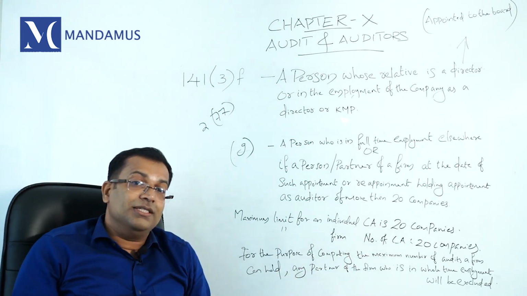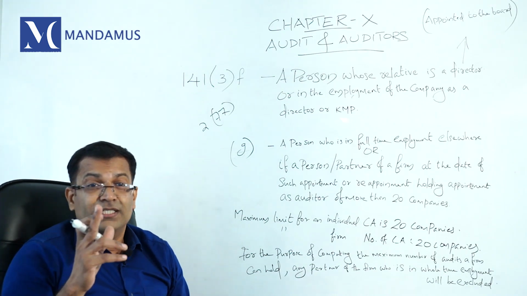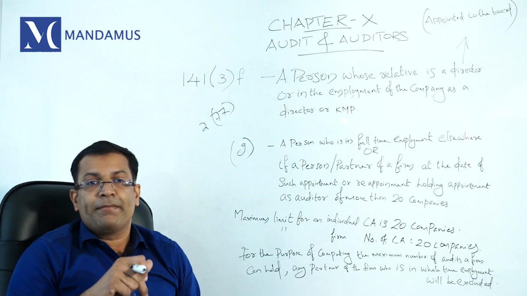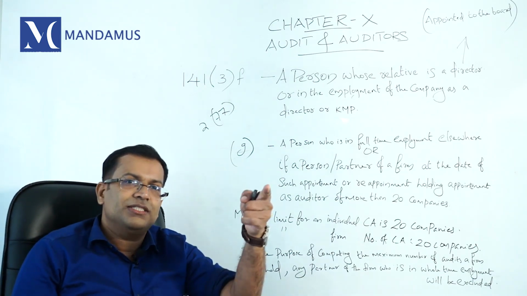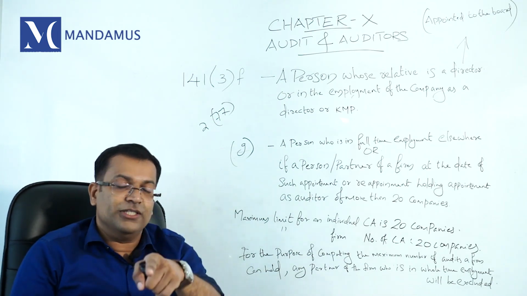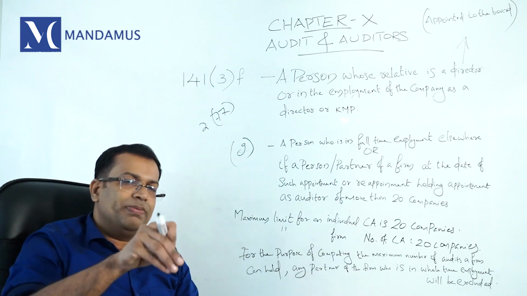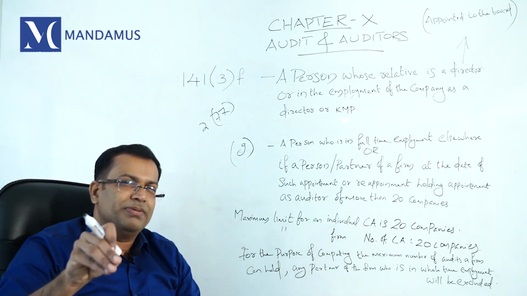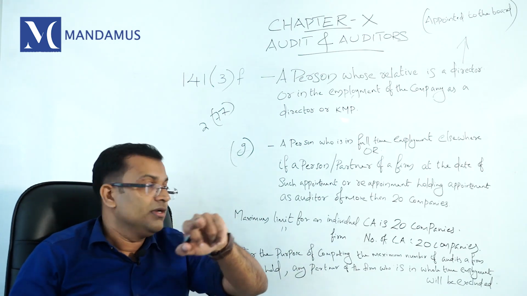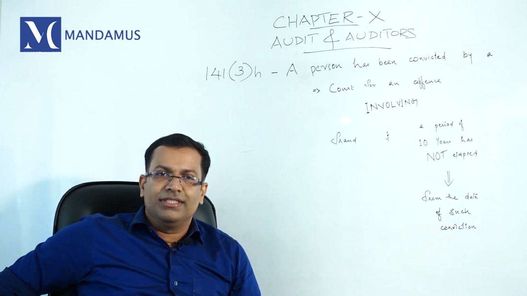Another important condition: these companies should not be a defaulting company under Section 137 or 92. If you are a defaulting company under 137, what does it mean? Filing of financial statements under 137 and filing of annual return under 92. For example, if your company is in perfect compliance, an OPC, small company, dormant company or private company having less than 100 crore shall not be included for the purpose of the limit of 20 companies. See 141(3)(h).